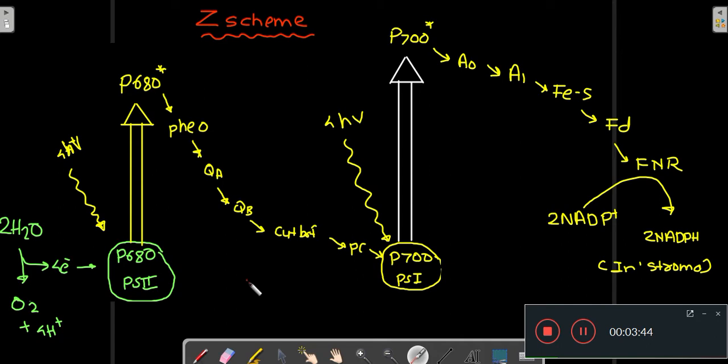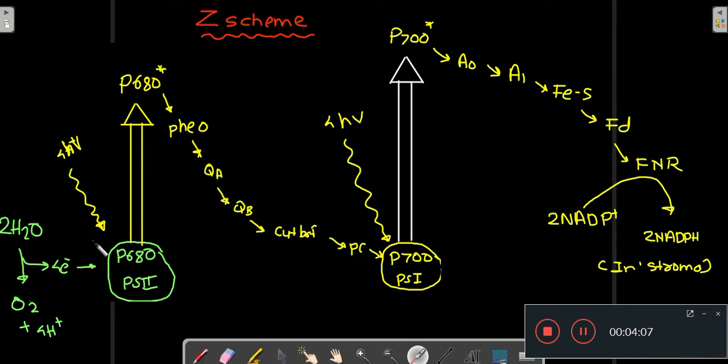So this is how the non-cyclic electron flow looks, and this diagram is called the Z scheme because it outlines the pathway of electron flow between two photosystems and the energy relationships between the light reactions. So this diagram is known as the Z scheme. This represents the non-cyclic electron flow.